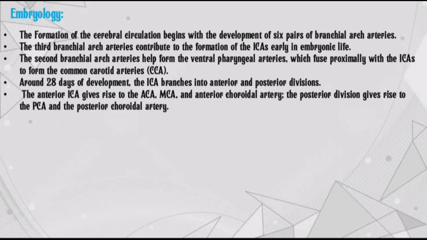Embryology. The formation of the cerebral circulation begins with the development of 6 pairs of branchial arch arteries. The third branchial arch arteries contribute to the formation of the ICAs early in embryonic life. The second branchial arch arteries help form the ventral pharyngeal arteries, which fuse proximally with the ICAs to form the common carotid arteries. Around 28 days of development, the internal carotid artery branches into anterior and posterior divisions. The anterior division gives rise to the ACA, MCA and anterior choroidal artery. The posterior division gives rise to the PCA and the posterior choroidal artery.